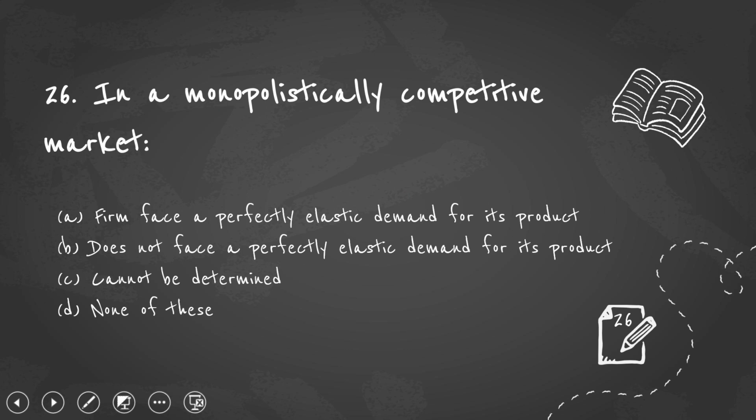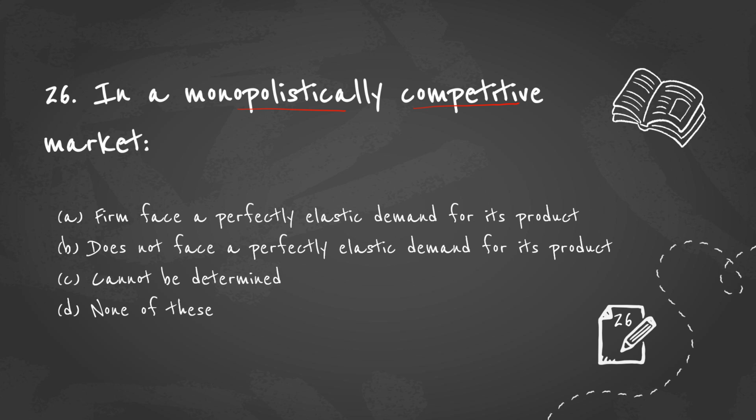Next, moving to the next question. In a monopolistically competitive market, what are the options? It says the firm faces a perfectly elastic demand for its product, does not face a perfectly elastic demand for its product, cannot be determined, none of these. So basically the question asks about the monopolistically competitive firm, not the monopolist.